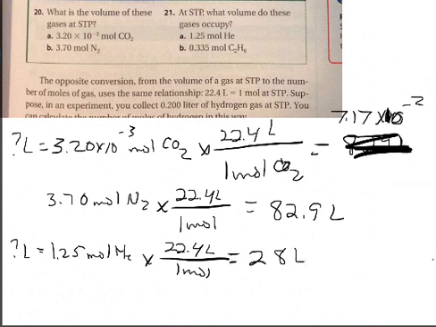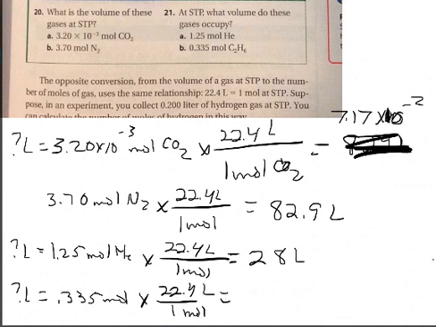And the second one, we want to know how many liters if we have 0.335 moles. Same thing, 22.4 over 1 mole, kind of getting old, equals 7.50 liters. Not too bad.